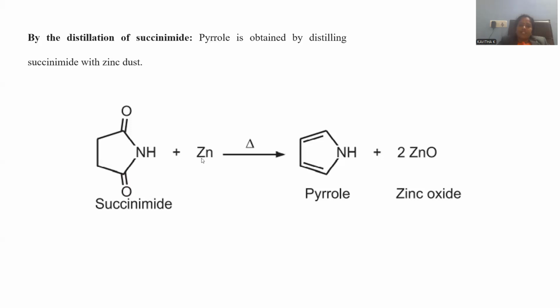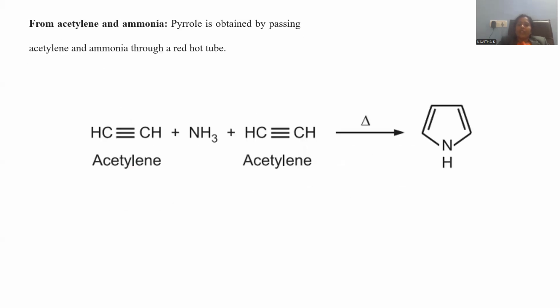is a reducing agent. Zinc is the metal reducing agent, so that the oxygens are taken out by the zinc, so zinc oxide will be a byproduct, and within the molecule the pyrrole system will be generated. So this is the way succinimide will be transformed into pyrrole by reacting with metallic zinc and heating to a higher temperature. Later on, let me go for the polymerization kind of reaction.